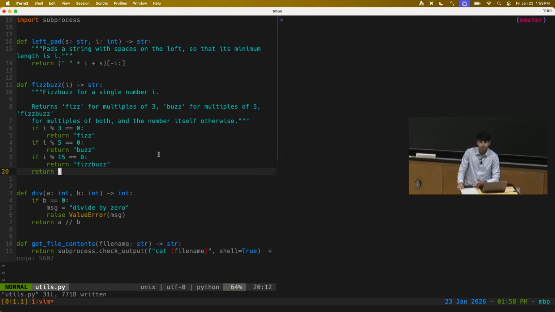Like one popular approach to developing software is something called test-driven development, where instead of writing an implementation first and then writing tests for it later, you'll actually flip the script. You'll have an idea for something you want to implement, have a specification in your mind, and basically express that specification or a partial specification through tests. Like, this function I'm going to write should behave in this way. And then you can go ahead and write the implementation and then run the test to confirm that the implementation indeed satisfies the spec.